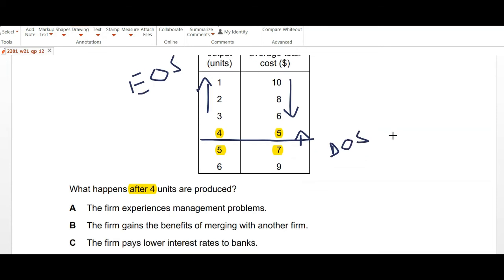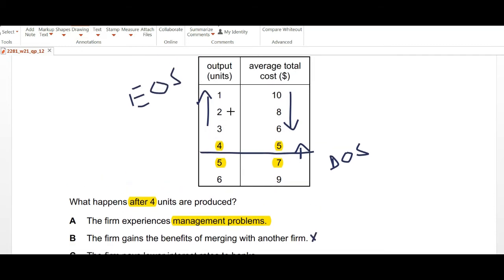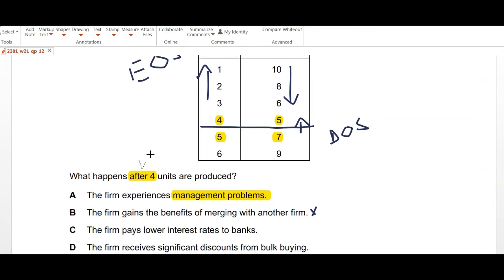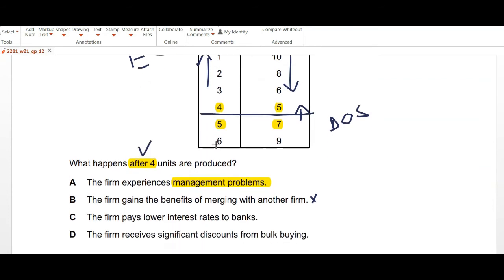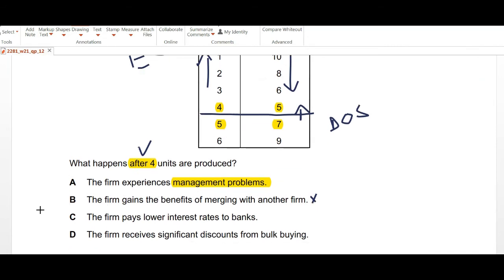So the options are given to us. The firm experiences management problems. Well, yes, management problems are part of diseconomies of scale. Part B, the firm gains the benefits of merging with another firm. No, not really, because that might have been happening on these earlier values, but they're specifically asking us about what's happening after the output is increased from 4 units. So that's not applicable over here.